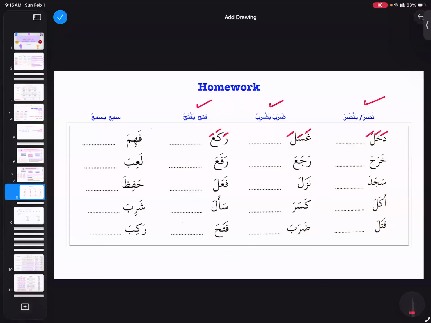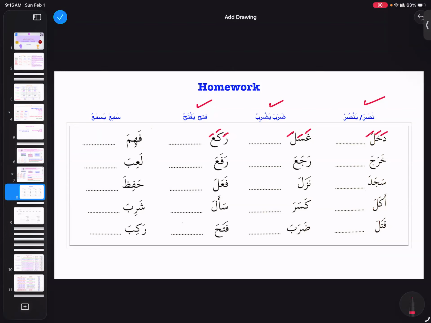Fahima is different, but you can see that bab nasara, bab daraba, and bab fataha in fi'l madi are going to look the same. We cannot differentiate them unless we know what bab they belong to. So the very first thing is that we need to get knowledge, and that is going to come inshallah bit by bit. We can also consult the dictionary.